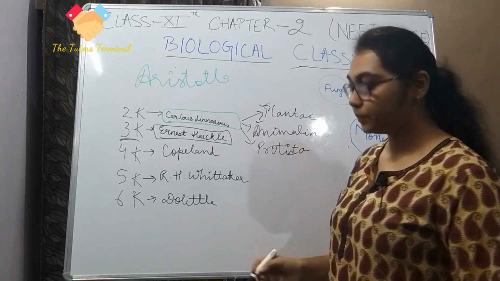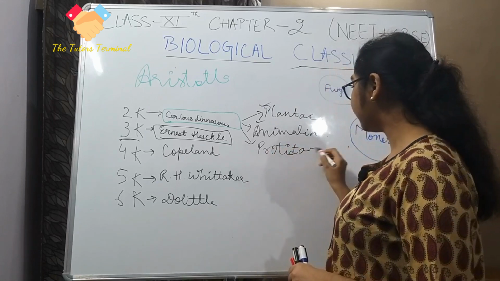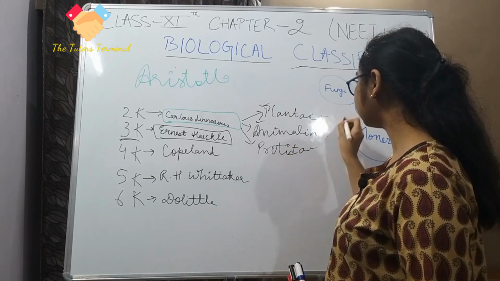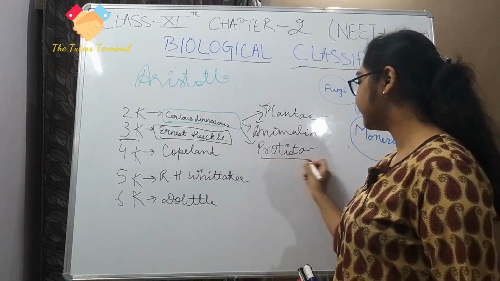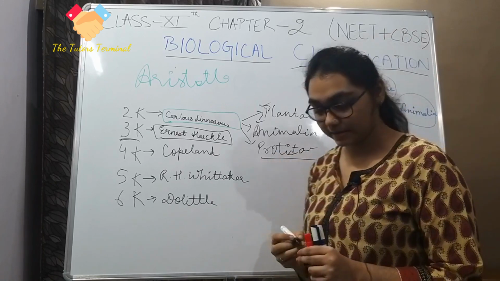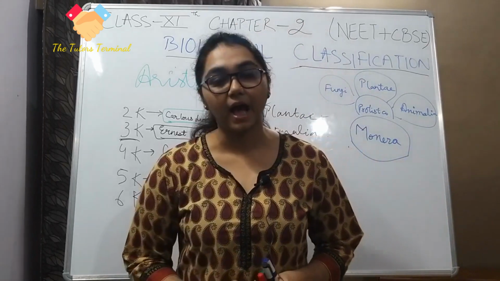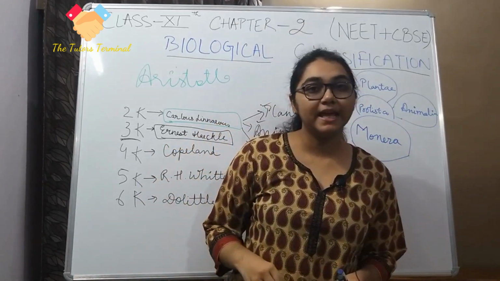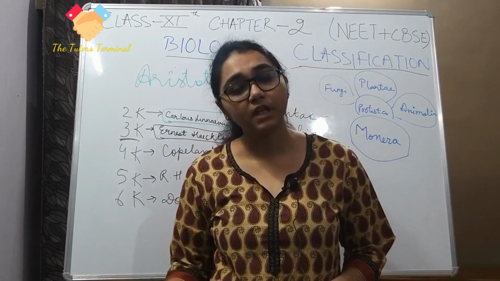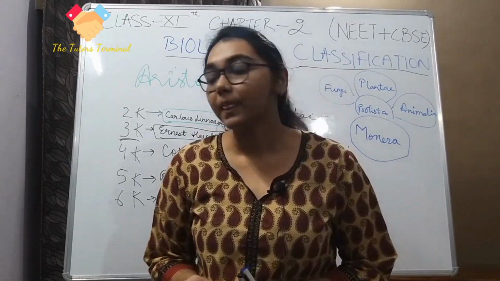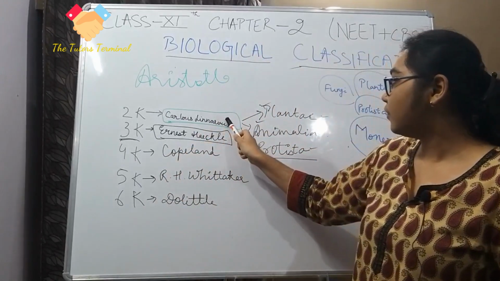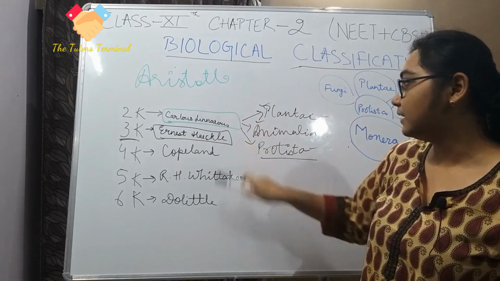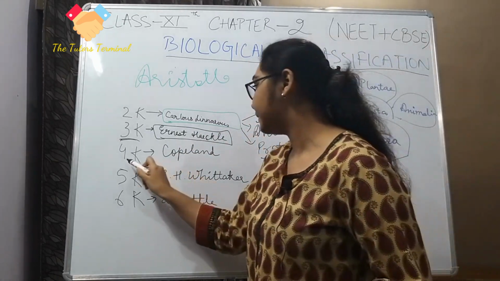So he added Protista. In Protista, there are single cell organisms, but they are also eukaryotic. So after Carl von Linné, there was Ernest Haeckel, then came Copeland.